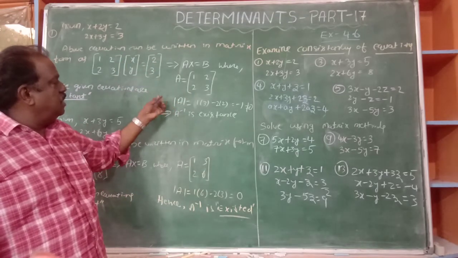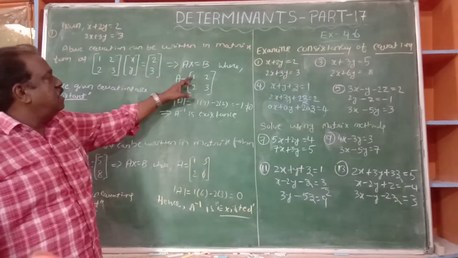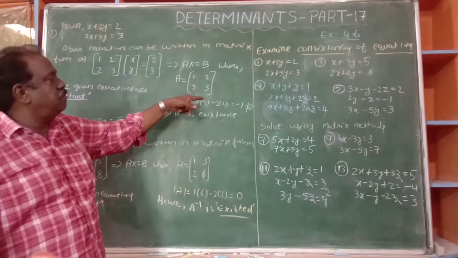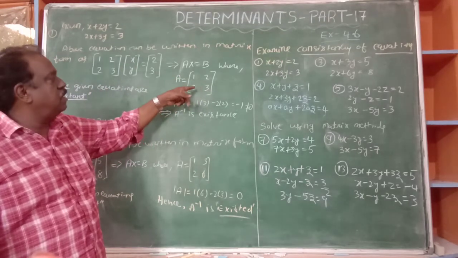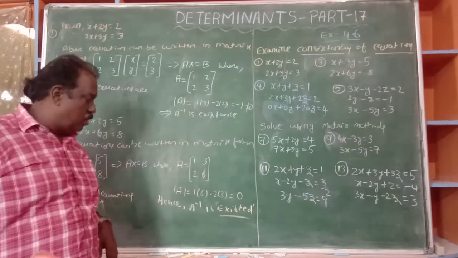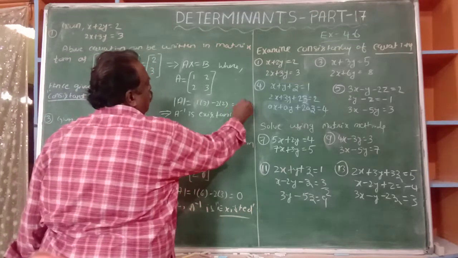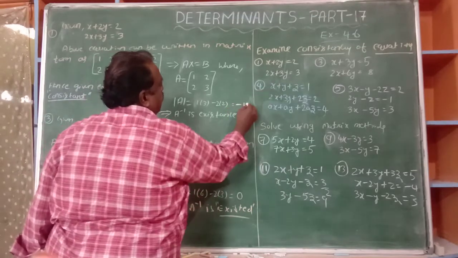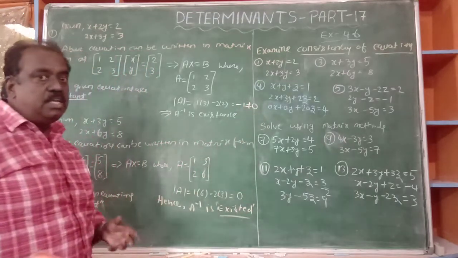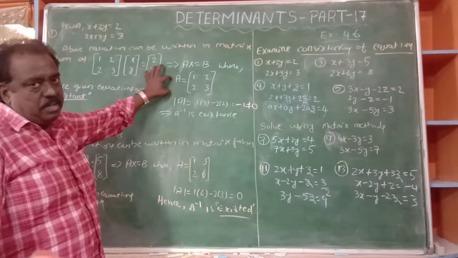We find the determinant of that coefficient matrix. That is 1 into 3 minus 2 into 2, the product of the first diagonal elements minus the product of the second diagonal. So 3 minus 4 is minus 1, which is not equal to 0. So determinant A is non-zero, so it is a non-singular matrix.